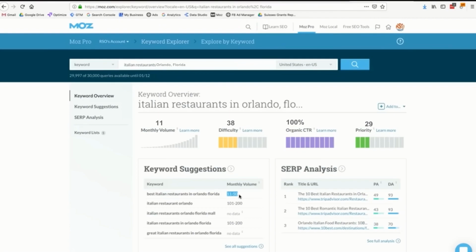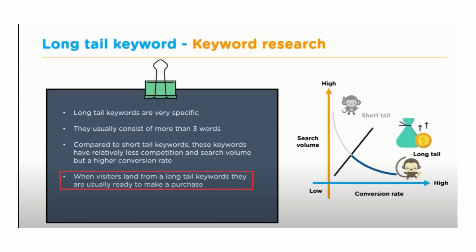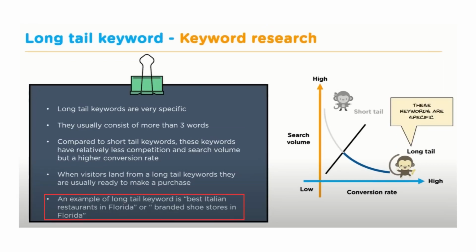When it comes to choosing between longer tail and shorter tail keywords, there are pros and cons to both. However, when visitors come to a website from longer tail keywords, they are often more likely to be ready to make a purchase. Longer tail keywords usually indicate a more specific intent, such as best restaurants on the top in Florida or branded shoes in Florida. Because of the greater specificity of longer tail keywords, they are likely to result in higher conversion rates than more generic keywords.